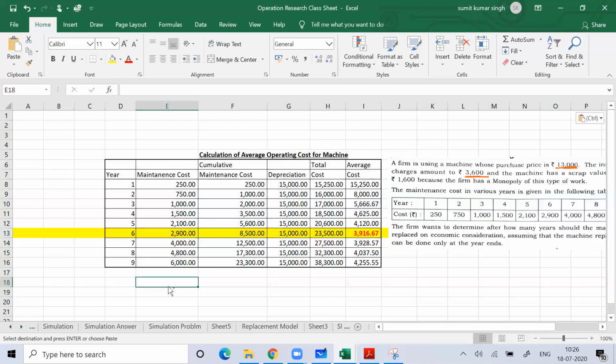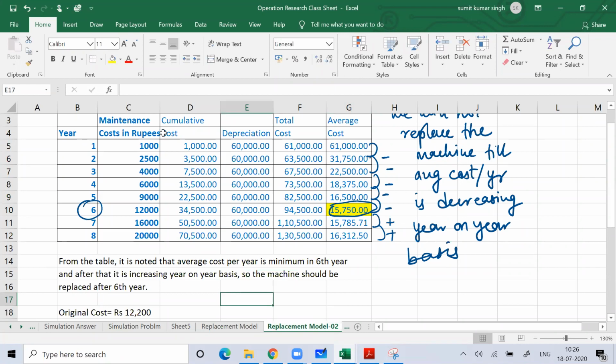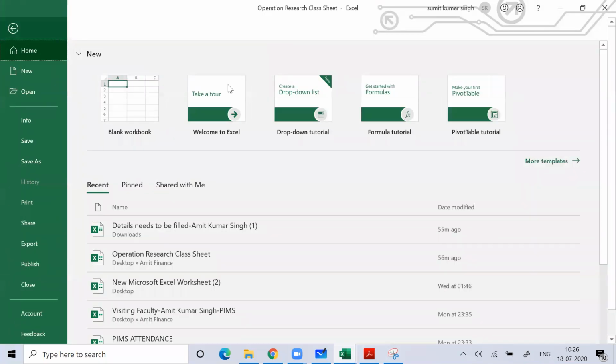Please write in the chat box if anyone has any doubt, anything you want to ask.